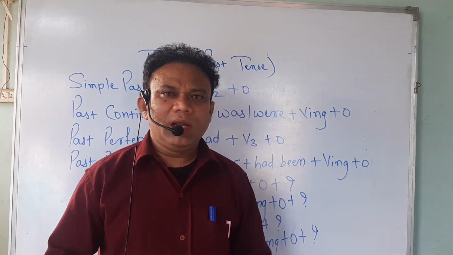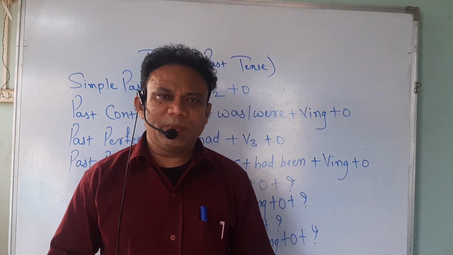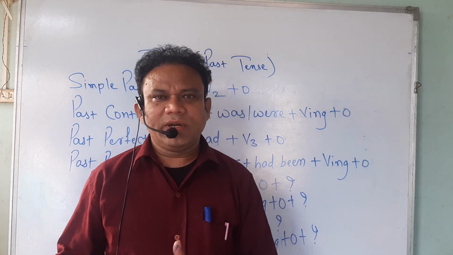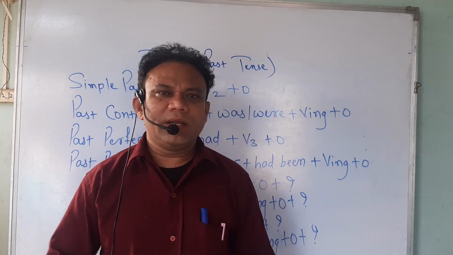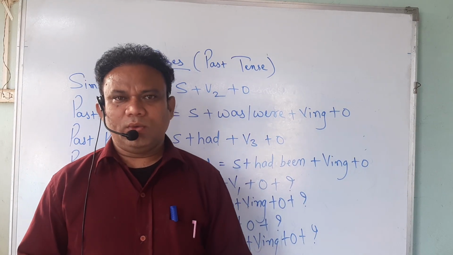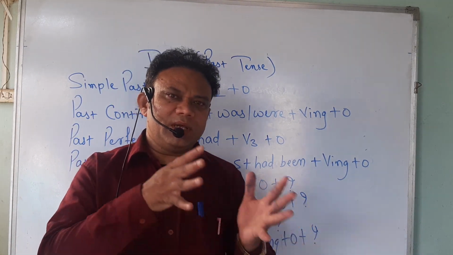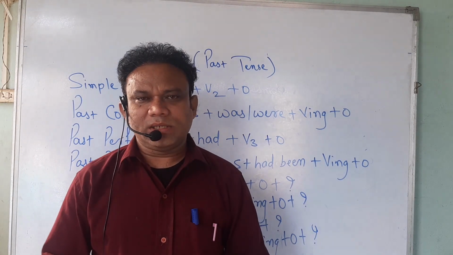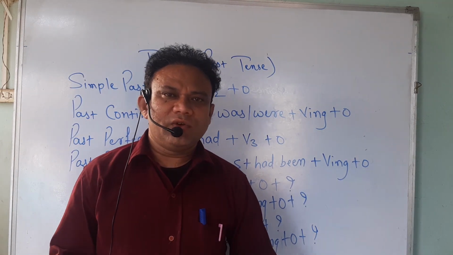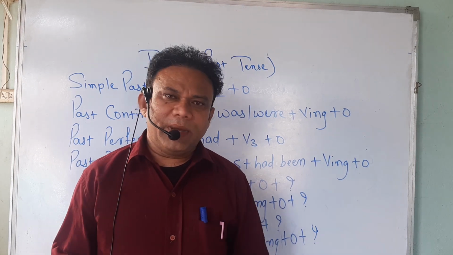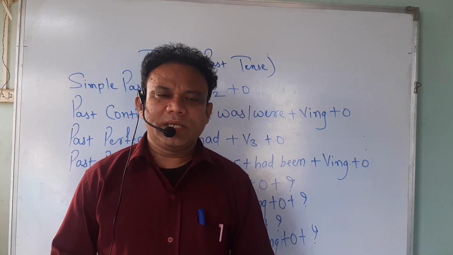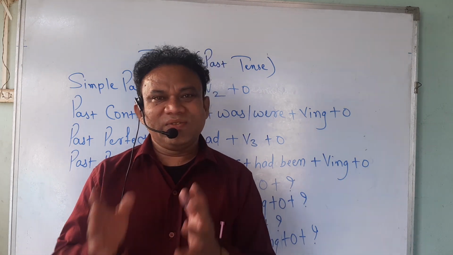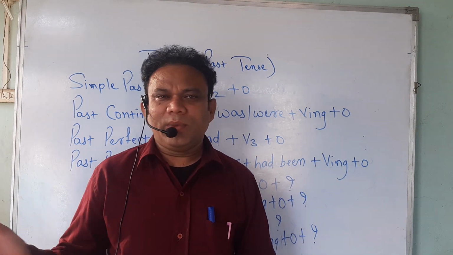As I told you earlier, if the given sentence is passive, our answer should also be passive, means in whichever tense we are converting, that sentence should also be passive. So subject plus V2 plus O, this is the active structure of simple past. What is the passive structure of simple past? The passive structure of simple past is object plus was or were plus V3 and then by plus subject.